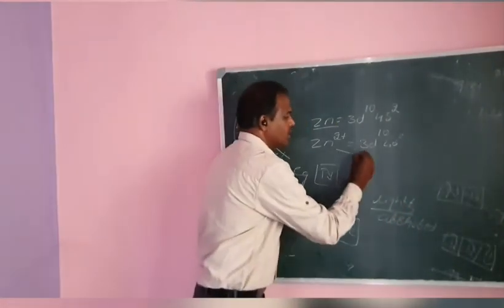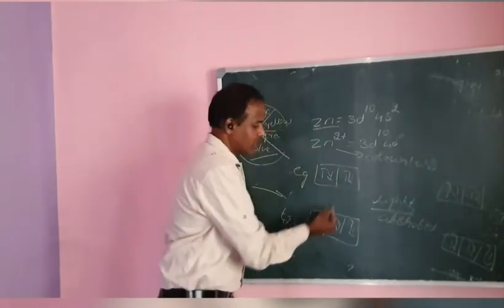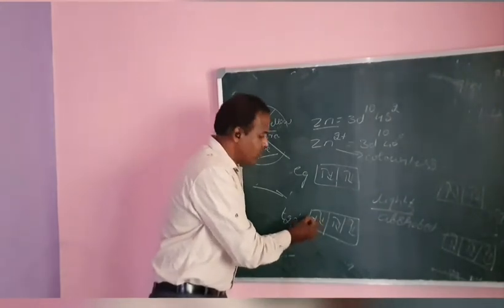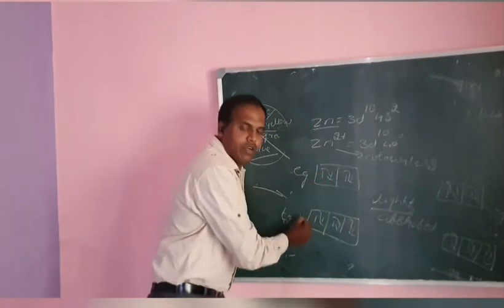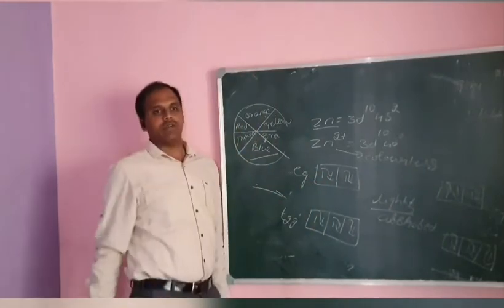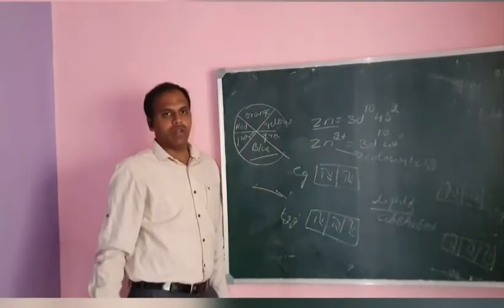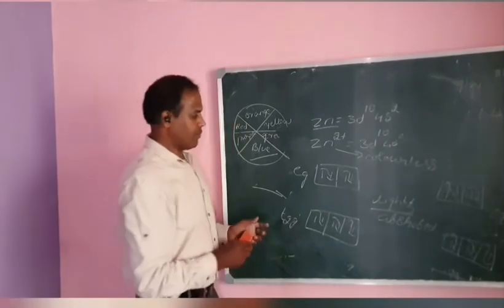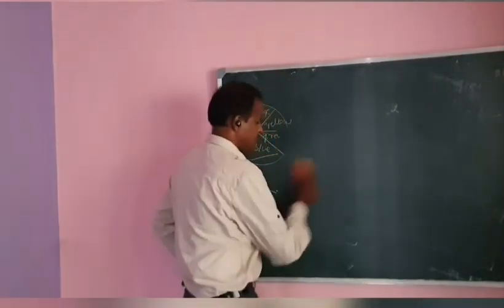What does this indicate? It is colorless. Why? Because it is completely filled with electrons, with no unpaired electrons and no available space for electrons to jump from the ground state to the excited state. Therefore, no color appears. Then we go to another example.